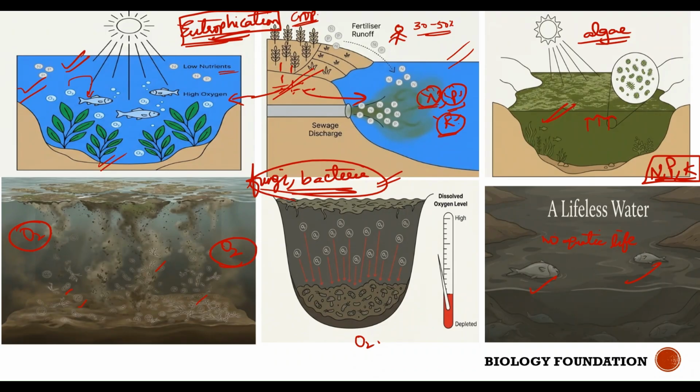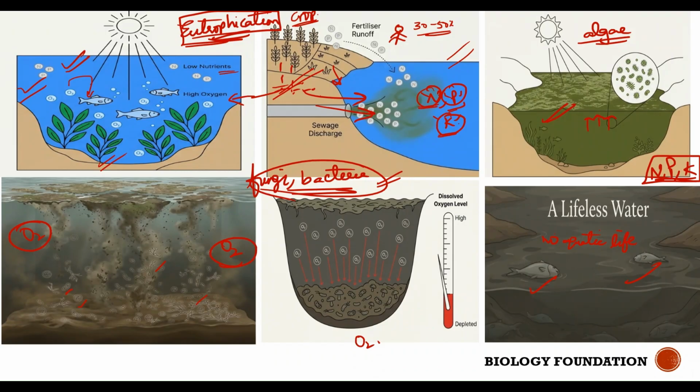Why do the water bodies become rich with nutrients? Because of the discharge of waste from the industries, but the major source for the nutrients in the water bodies is the fertilizers which are being used by the farmers in the soil. Farmers use fertilizers to make their crops grow in good yield, but the downside of it is that not all the nutrients present in the fertilizer are utilized by plants.